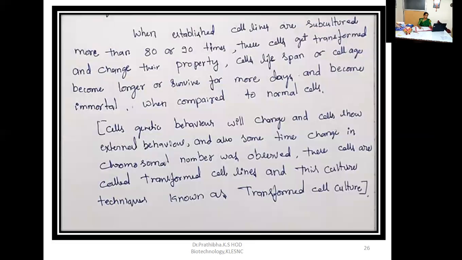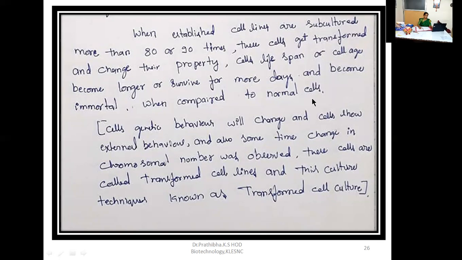When established cell lines are subcultured more than 80 or 90 times, these cells get transformed and change their property. Cells' lifespan becomes longer, they survive for more days and become immortal when compared to normal cells.